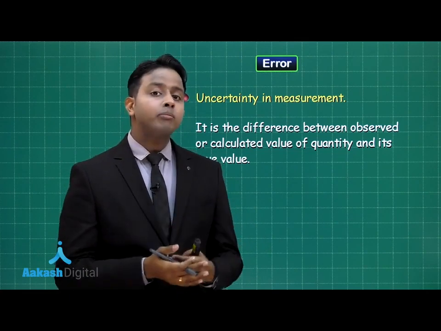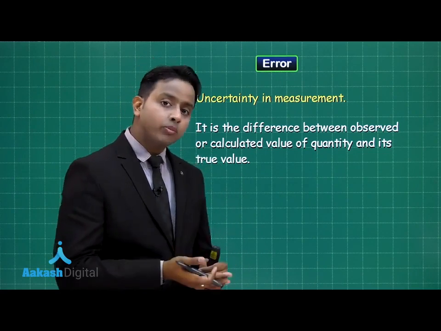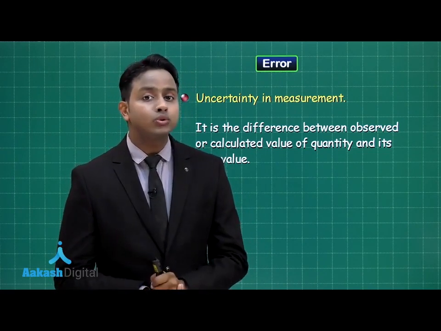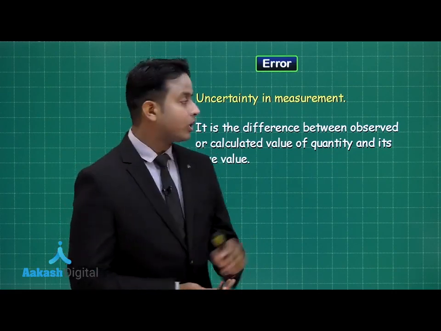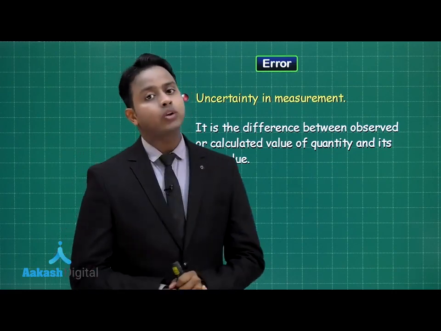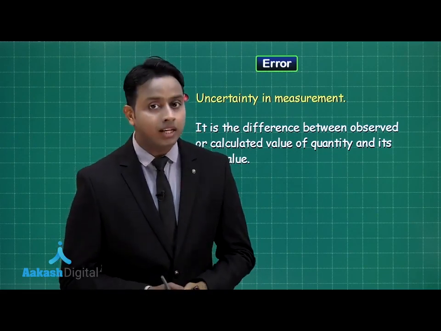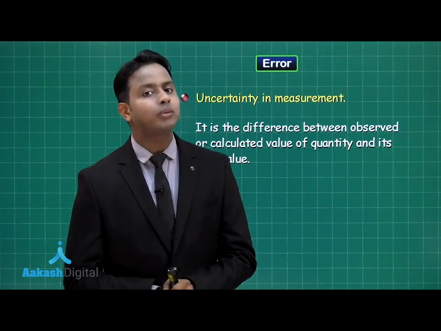Every measurement depends upon the instrument, the technology and the technique that you use to measure that quantity. So we are going to measure this difference and find out ways to minimize this uncertainty to get the true value from an instrument.